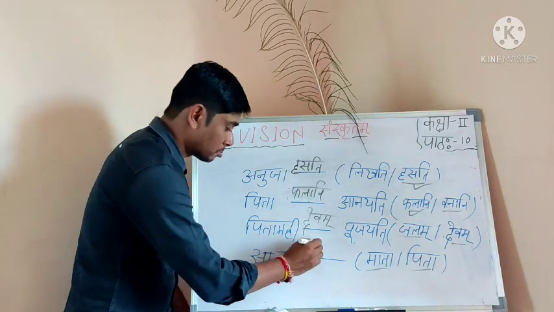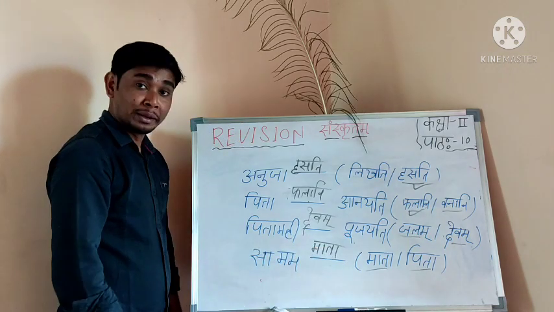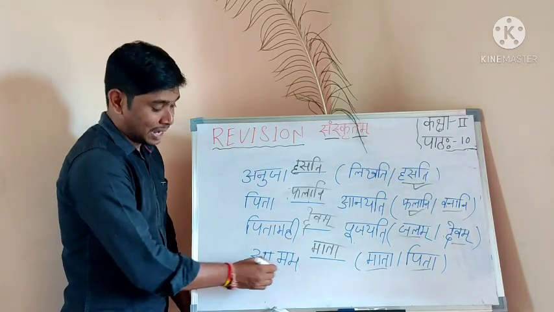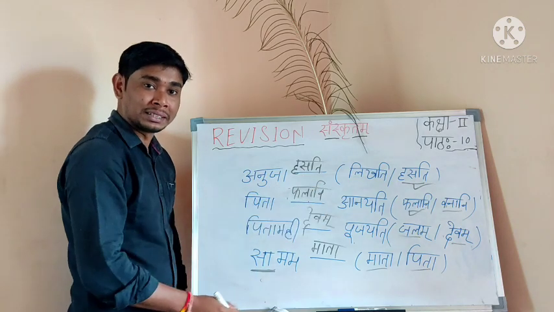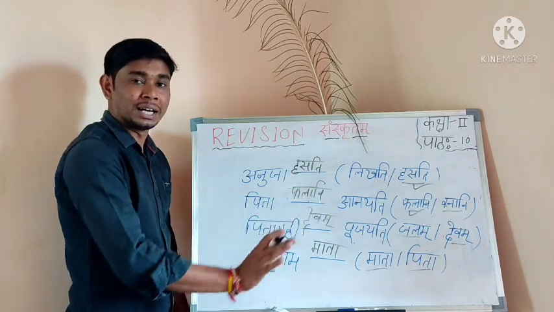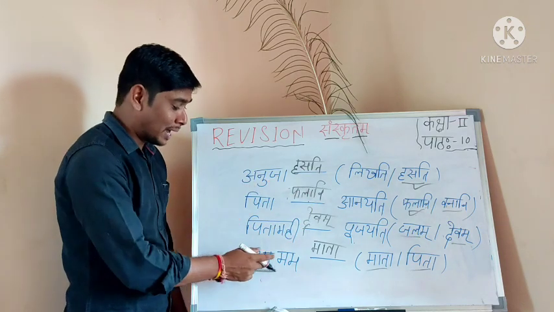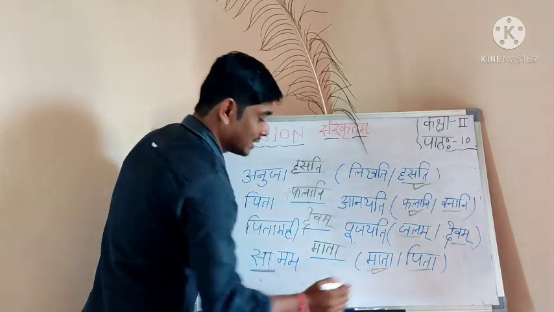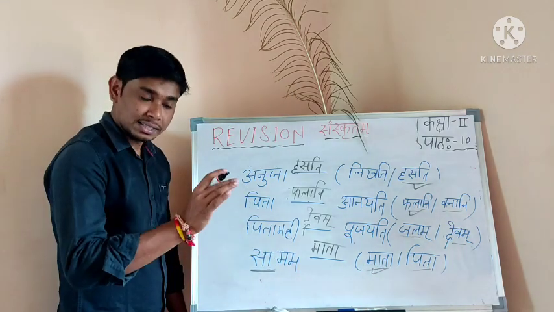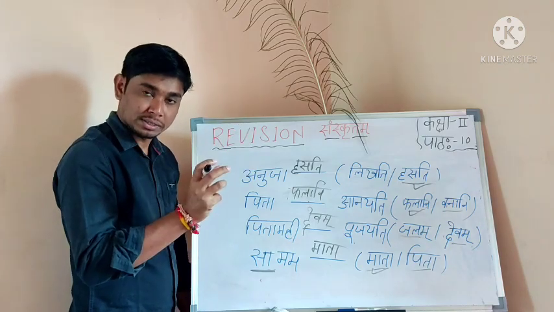Sa mama mata. Why? Because here sa is there, no sa. So sa mama mata. If saha is there, you can say saha mama pita. This is your intelligent test. So sa mama mata, this one is correct. Like this, you have to fill in the blanks with correct words or correct verbs.